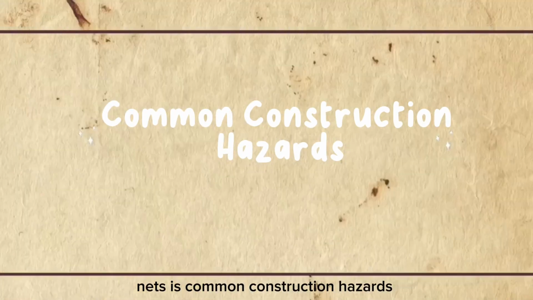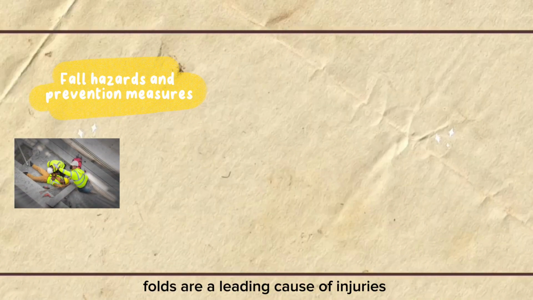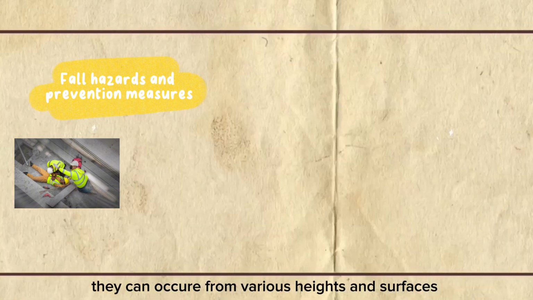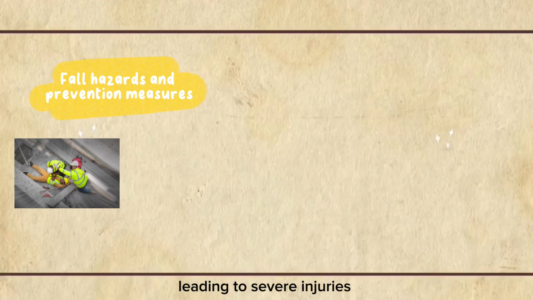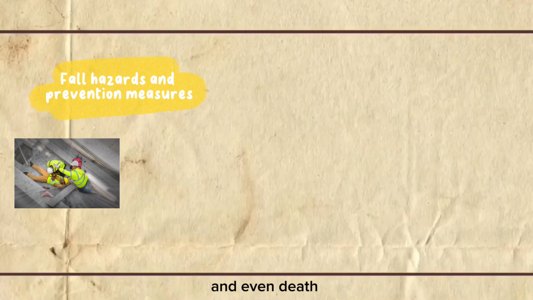Next are common construction hazards. First, fall hazards and prevention measures. Falls are a leading cause of injuries and fatalities in the construction industry. They can occur from various heights and surfaces, leading to severe injuries including broken bones, head trauma, and even death.